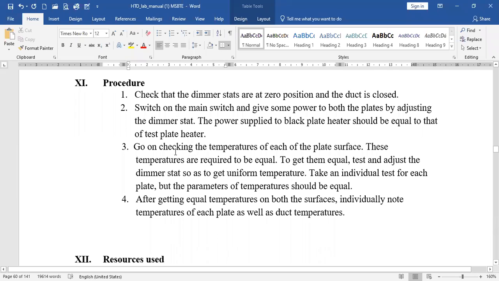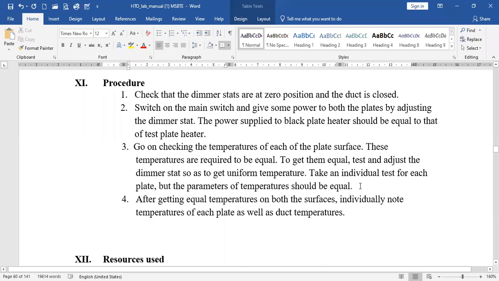Then go on checking the temperatures of the test plate and black plate. The temperatures are required to be equal. To get them equal, adjust the dimmerstat so as to get uniform temperatures. Take an individual test for each plate, but the temperatures should be equal.